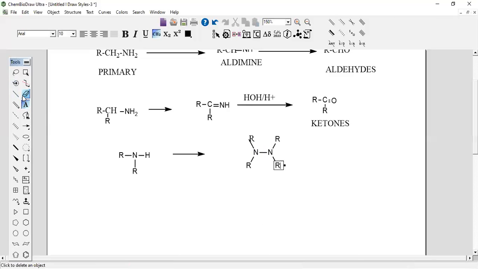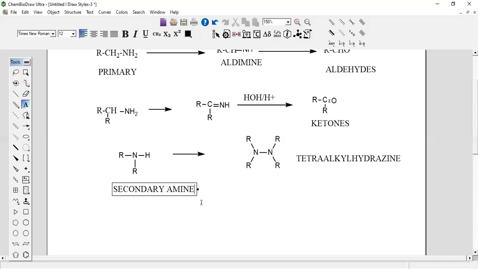This compound is called what? Tetraalkyl hydrazine. Tetra means what? 4. Tetraalkyl hydrazine is formed. Okay. This is going to be the secondary amine.